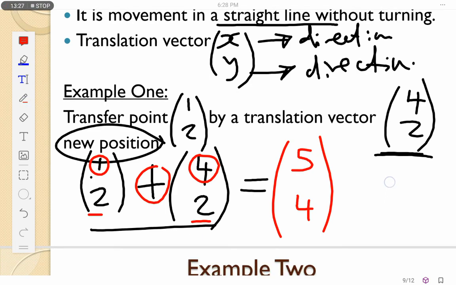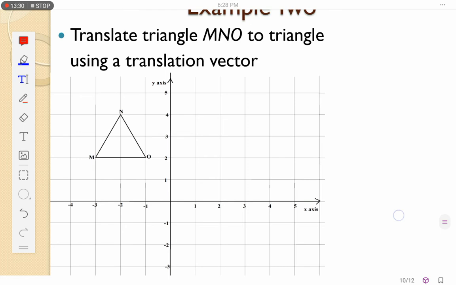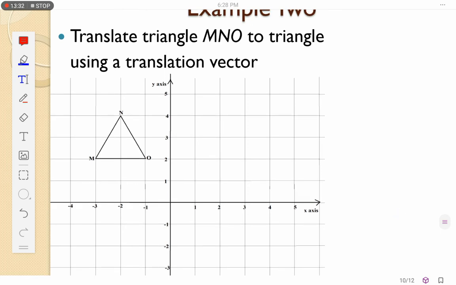Let's have another example. Let me write my translational vector: I'll have (6, -5). I want to move triangle MNO to triangle M'N'O'.